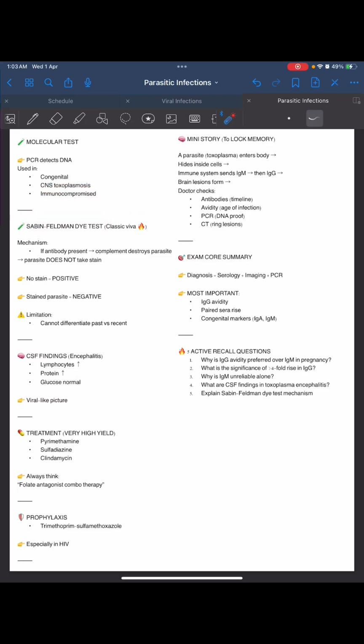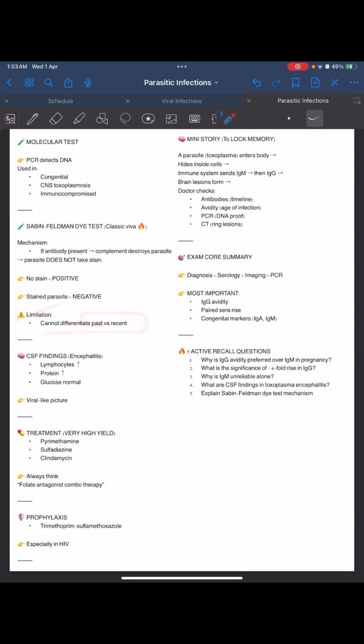Okay, Sabin-Feldman dye test. Its mechanism: if antibody is present against that particular antigen, then the complement will destroy the parasite, and the parasite will not take the stain. So whenever there is no stain, that means antibody is there and it has destroyed the parasite, so the test is positive. But when the test is negative, that means antibody is not there, and the parasite is still persisting and has taken the stain.